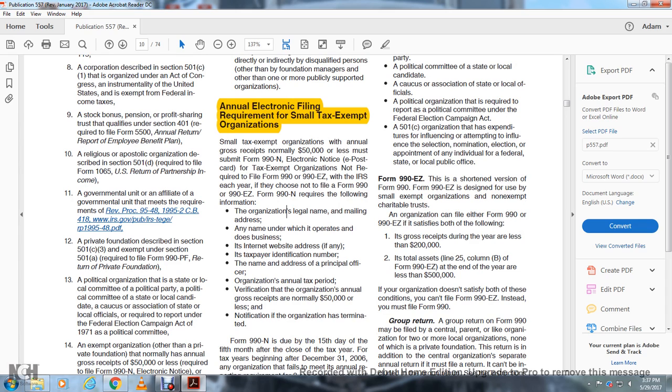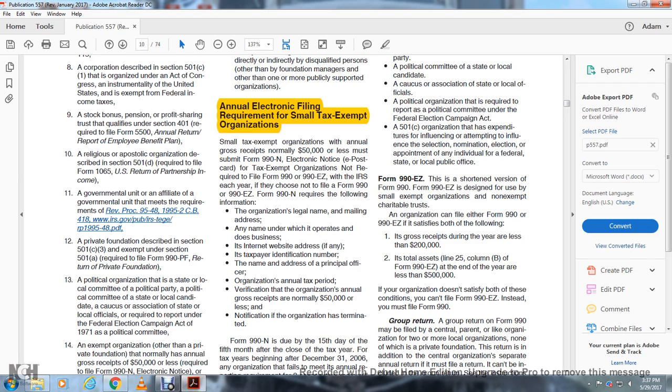Form 990EZ is the short version of the Form 990. 990EZ is designed for use by a small exemption organization not exempt to the non-exempt charitable trust. An organization can file either Form 990 or 990EZ if it satisfies both of the following: gross receipts during the year that are less than $200,000.